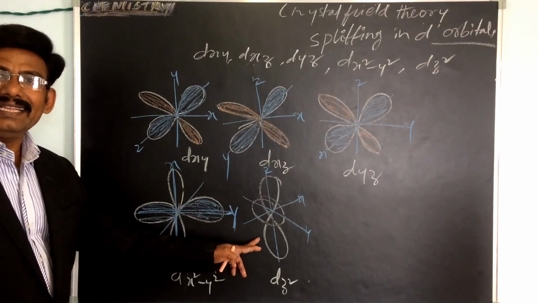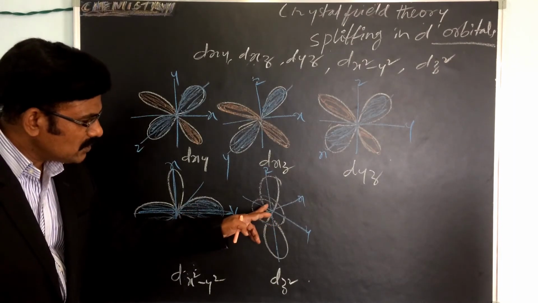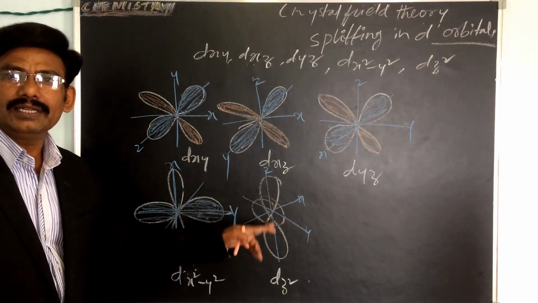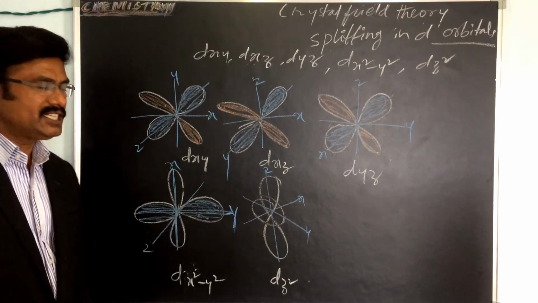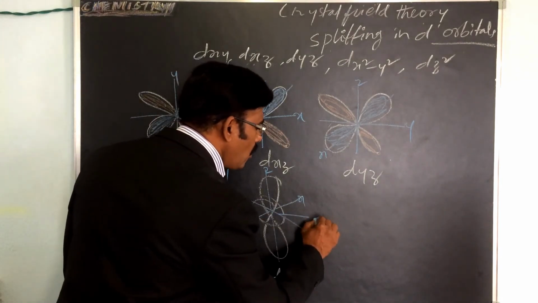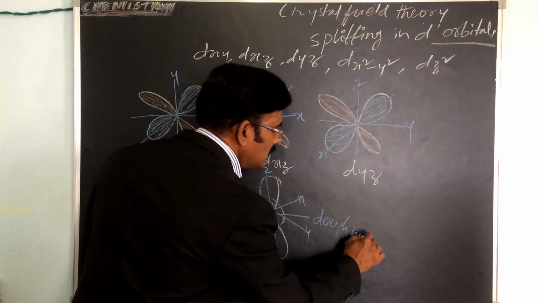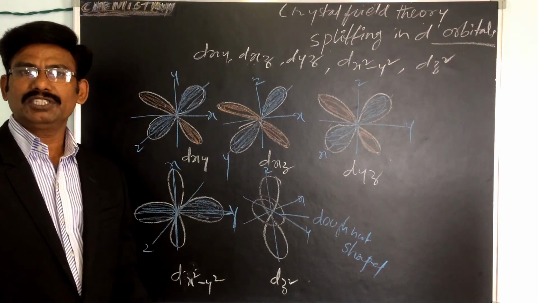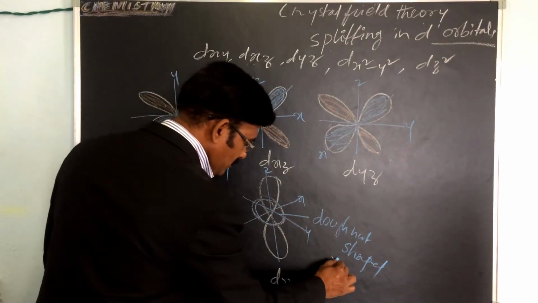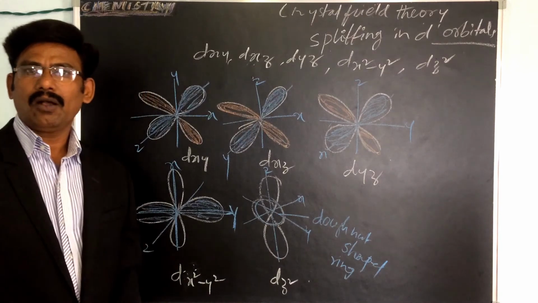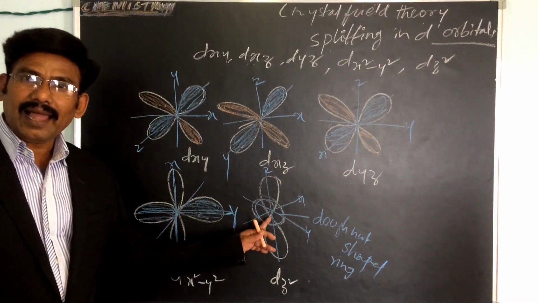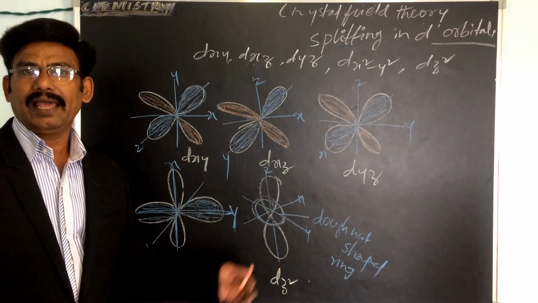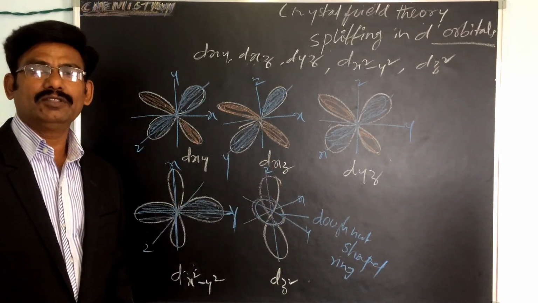And whereas in dz square, there are two lobes on the z axis, and there is a downward shaped ring. The ring lies on the xy plane around the two lobes.